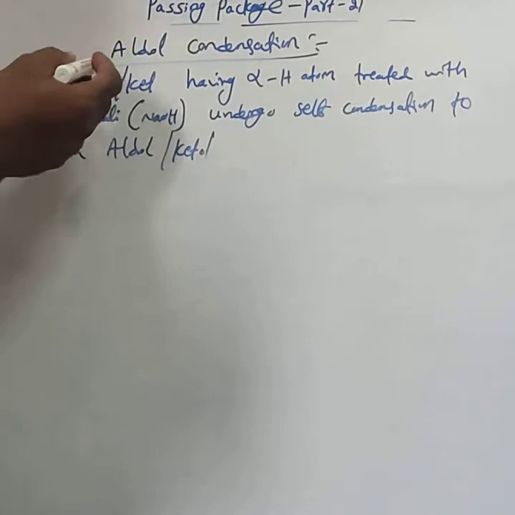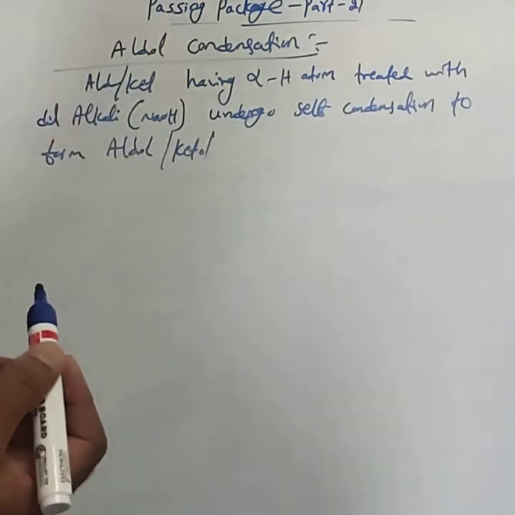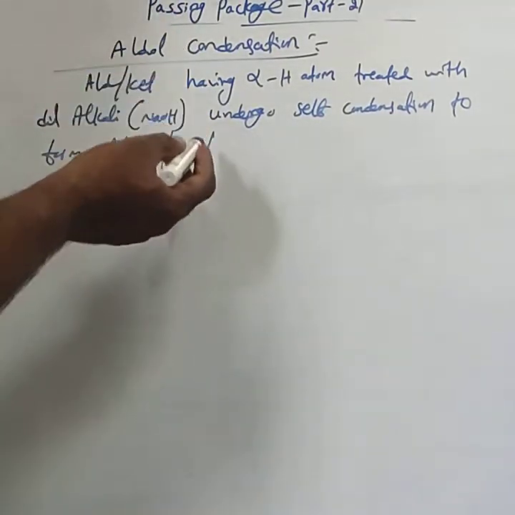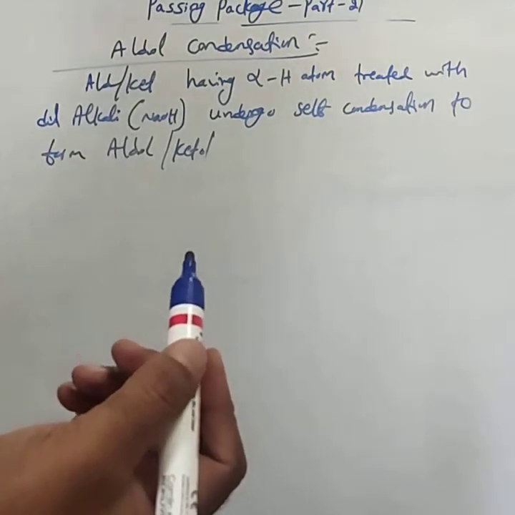If you take an aldehyde, the product is aldol. If you start with a ketone, then the product is a ketol.